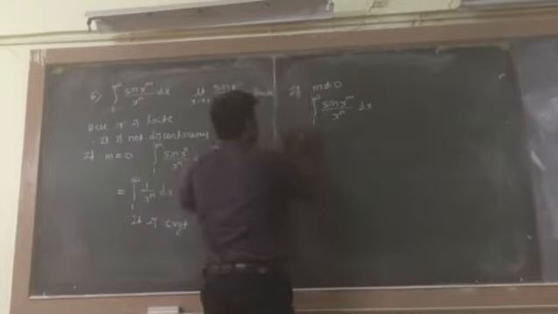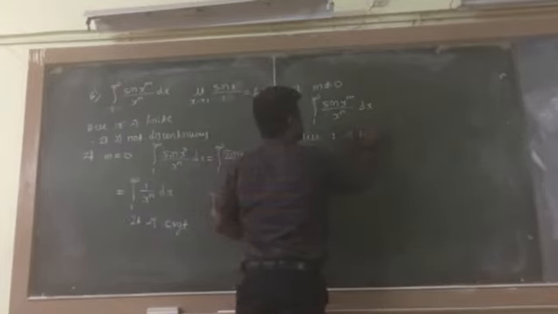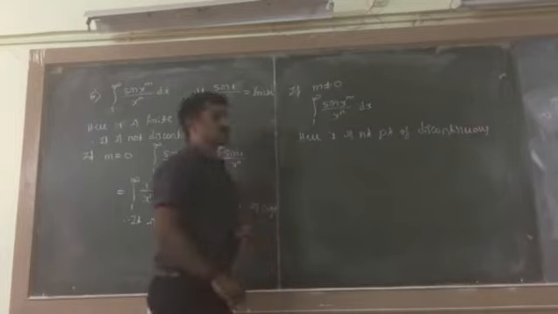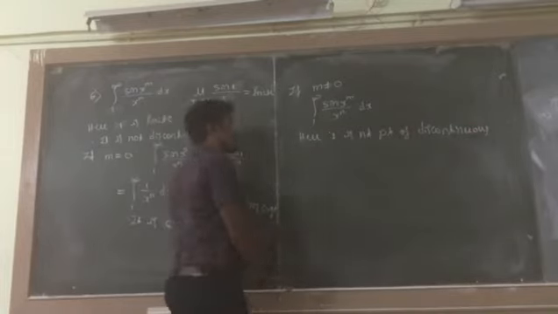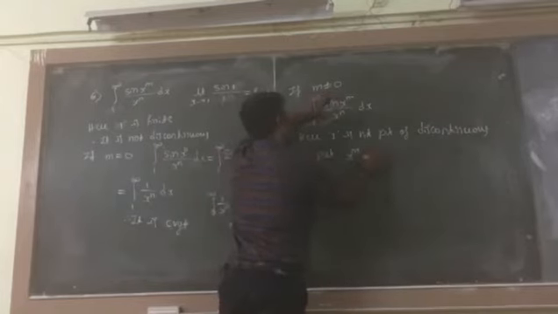Here 1 is not a point of discontinuity, so I can write like this. Put x^m equal to t, another variable.